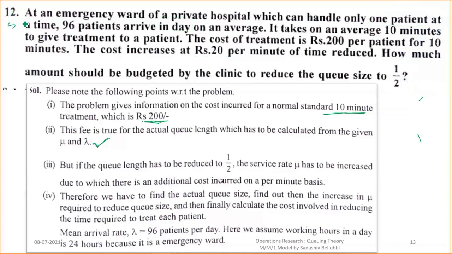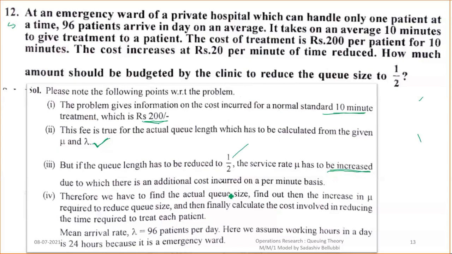First we'll finish up this information. If the queue length has to be reduced to 1 by 2, the service rate mu has to be increased, obviously. Whatever number of patients are coming to the hospital, we need to serve. If more customers are coming, then obviously the service rate should be more.